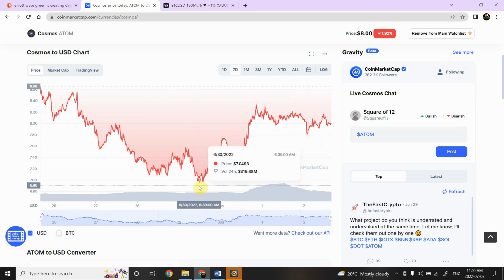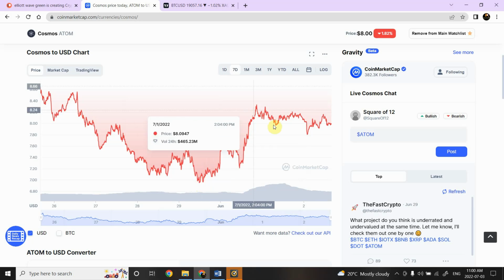So you guys are well aware of it. We are thinking there is quite a possibility that Cosmos, or cryptocurrency in general, has created a bottom. All of these things, on a smaller time frame and on a larger time frame, are indicating that Cosmos is actually a good member for our portfolio, for our crypto portfolio.